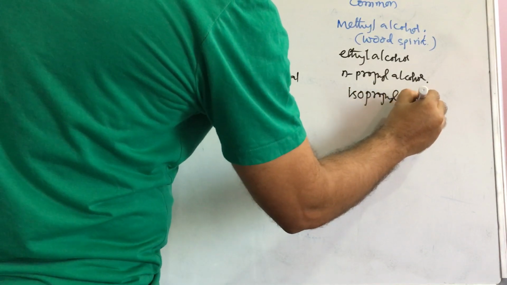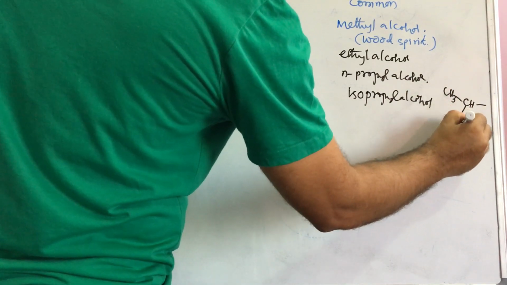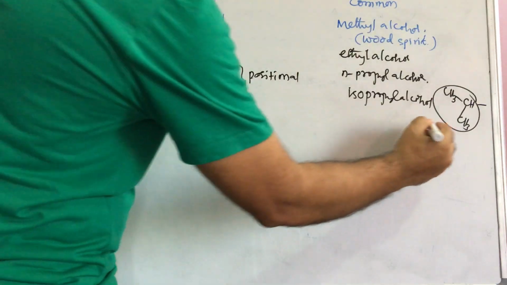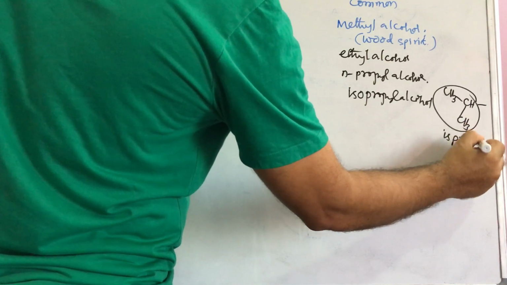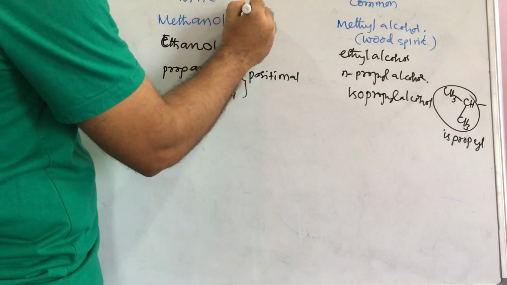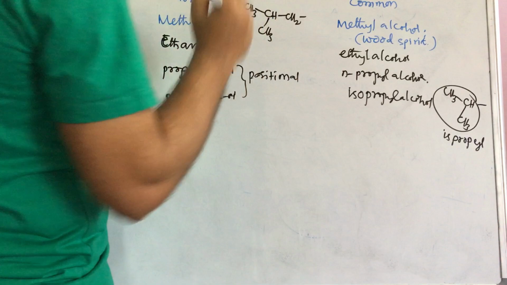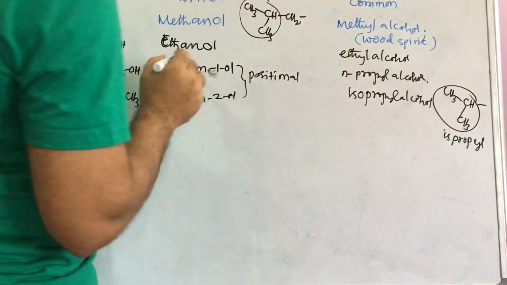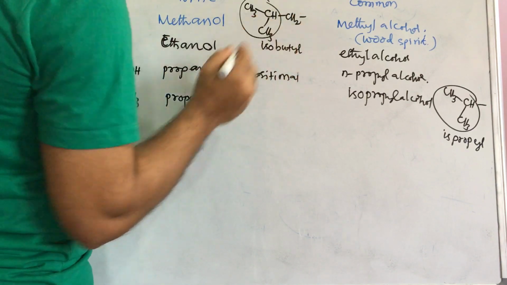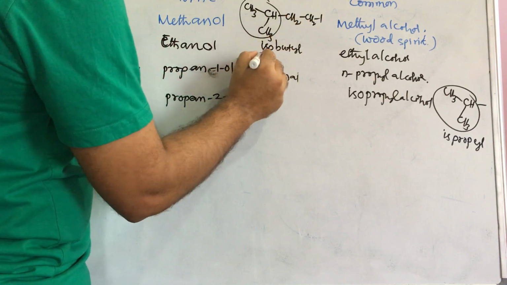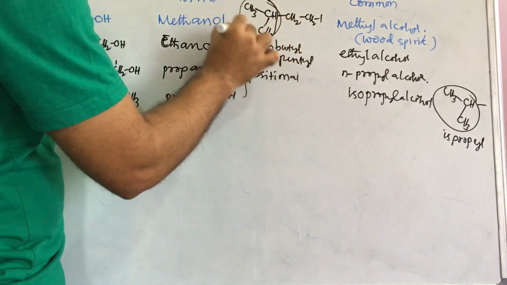Isopropyl alcohol. Keep in mind, what does iso mean? CH3, CH bond and CH3. Like this, this is always called iso. And this has 3 carbons, isopropyl, with one hydrogen less. If it is CH3 and CH2 with a dash bond, this is also an iso group, but how many carbons are there? 1, 2, 3, 4. Then it is called isobutyl. If one more carbon is there, it is called isopentyl. Okay. An iso group compulsorily requires this.